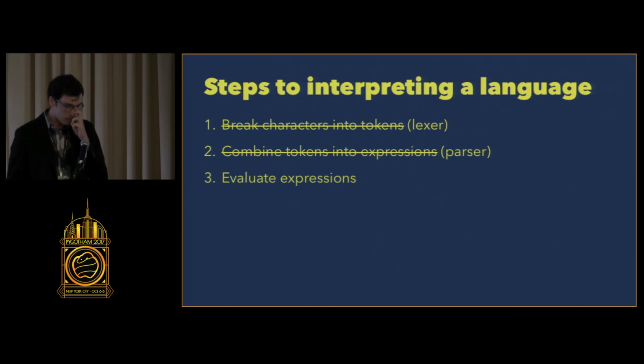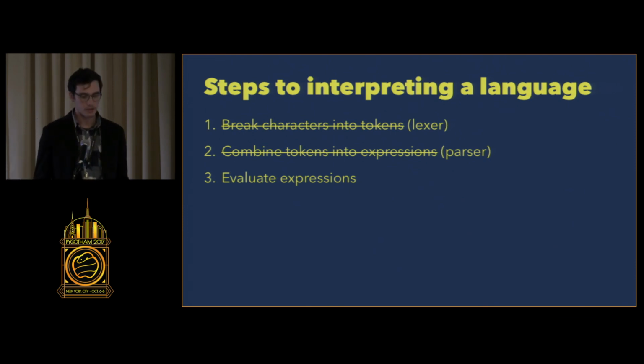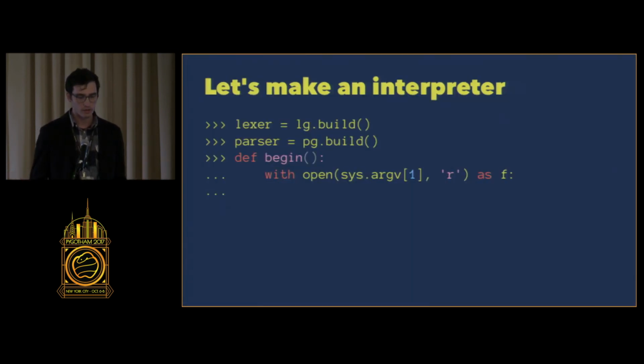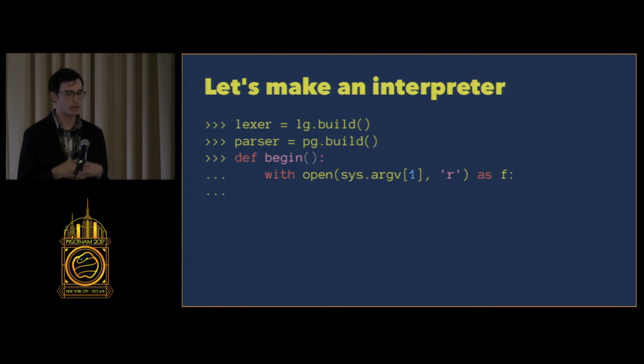Okay, so the last thing that we need to do is evaluate the expressions. And this is a job for our interpreter, right? The interpreter takes the stream of tokens, it evaluates it, and then like in Python, it prints it to the console, right? So this is like a really rough approximation. We're going to initialize our lexer, initialize our parser.